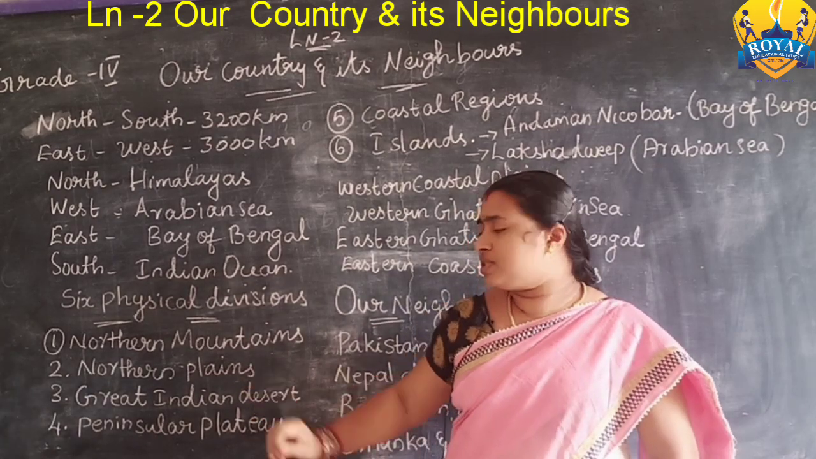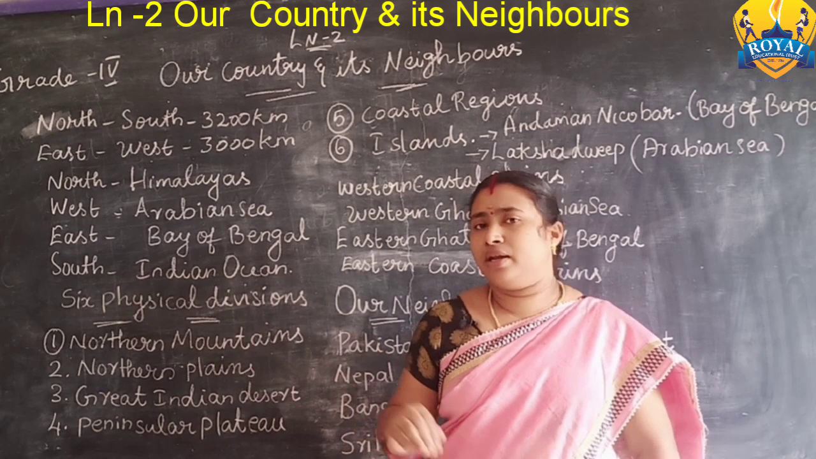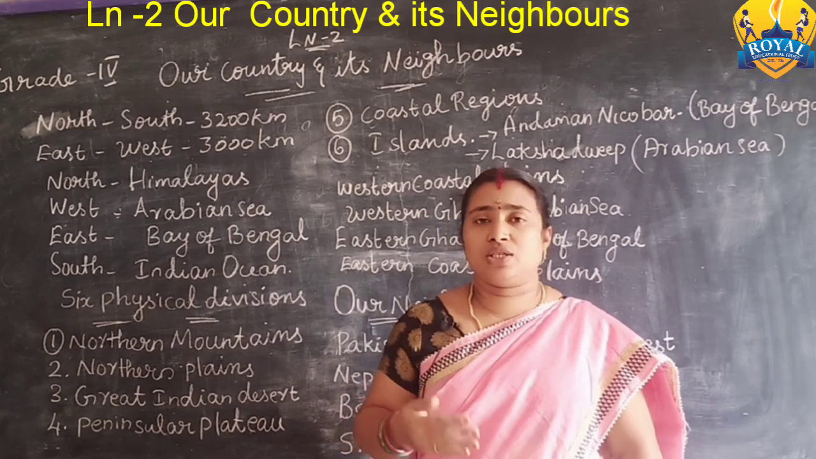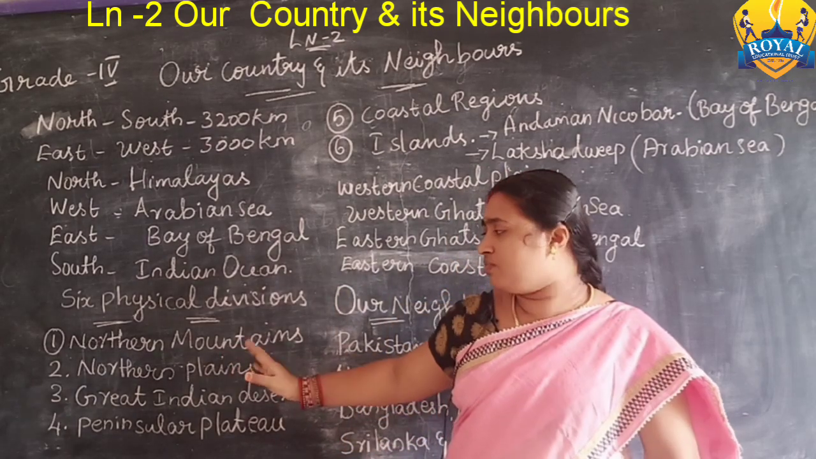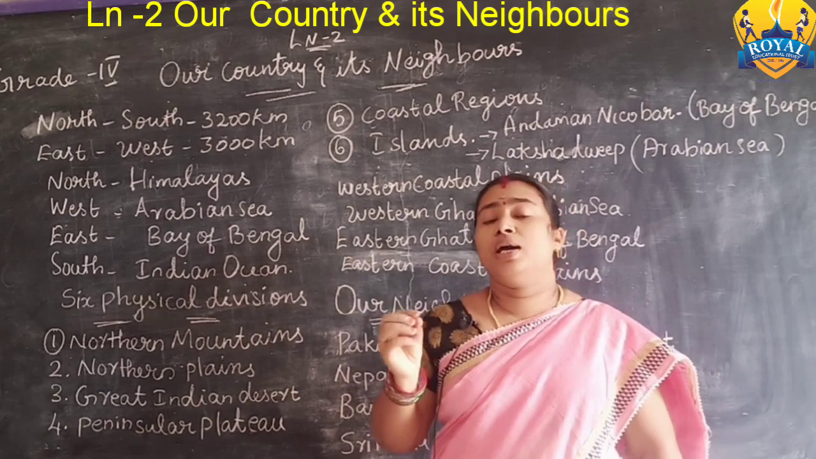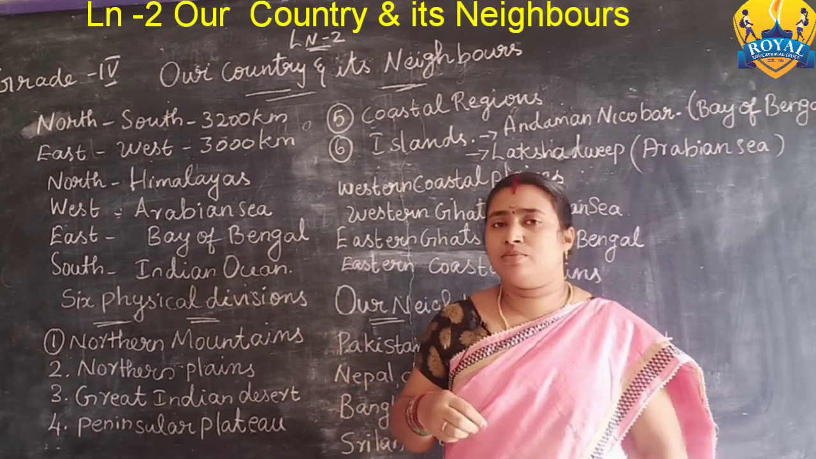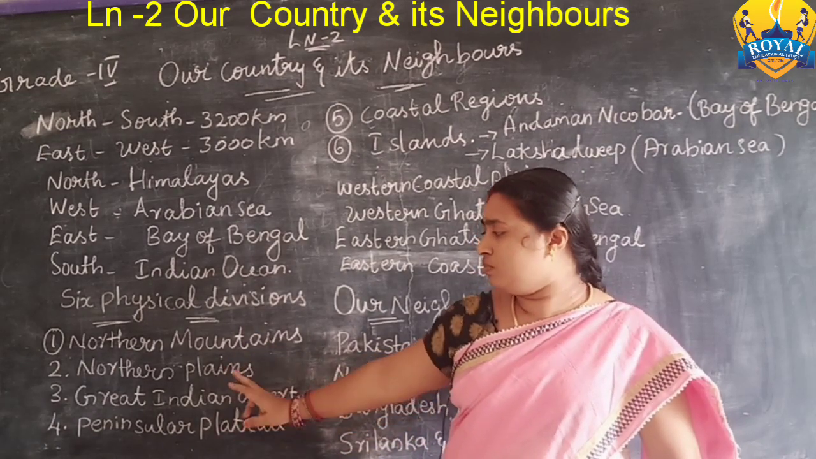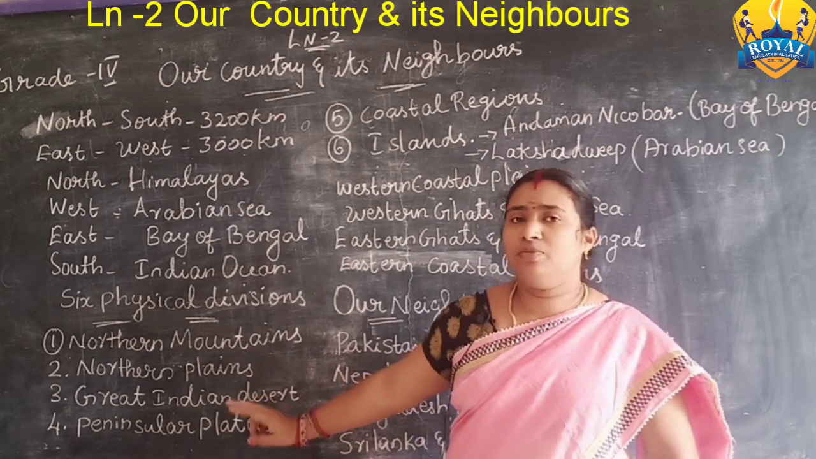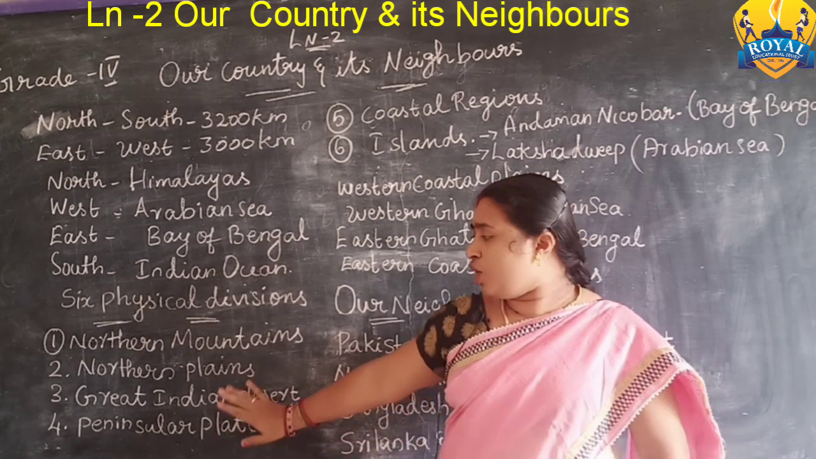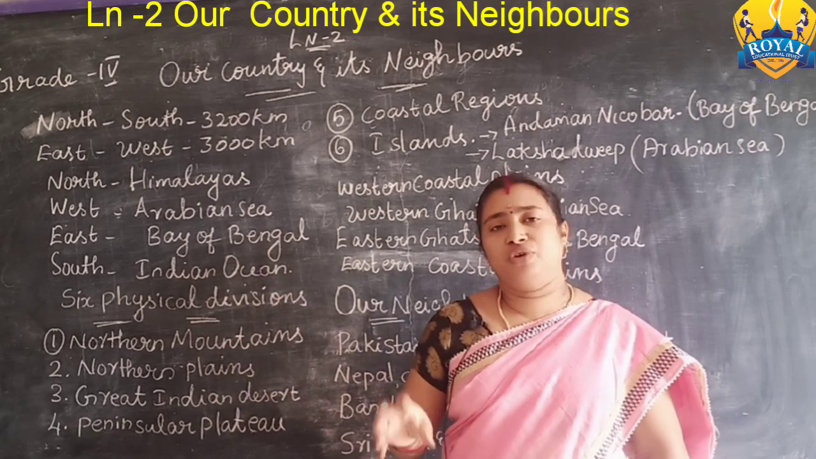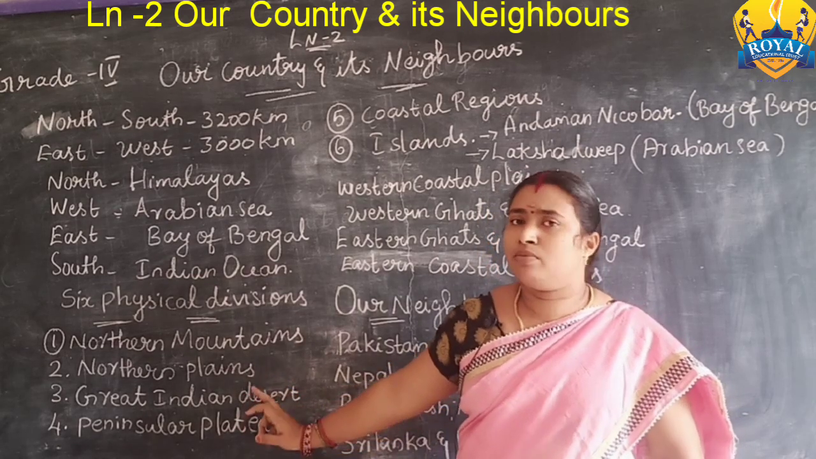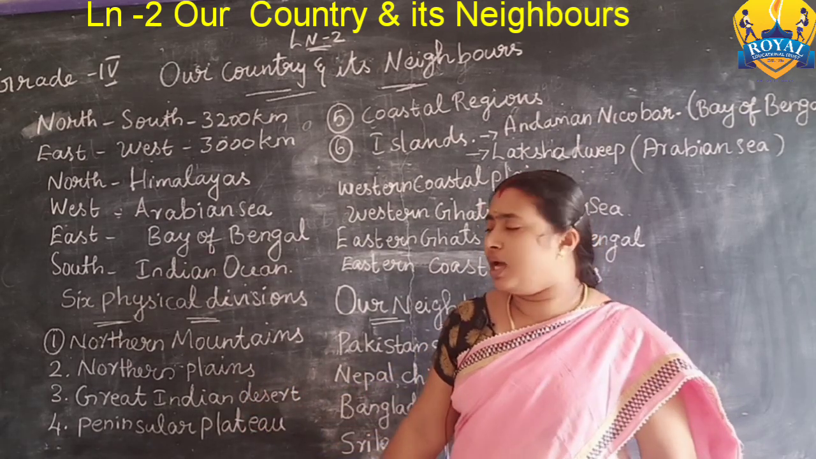The northern plains are very fertile land because the northern mountains carry lots of water. That means most of the rivers originate from the northern mountains. The Ganga and Brahmaputra are examples. I am telling only two examples now. More rivers originate from the northern mountains and flow to the northern plains. These rivers make the northern plains very rich and fertile, so more crops grow there in the northern plains.